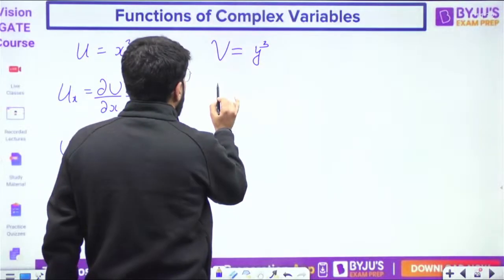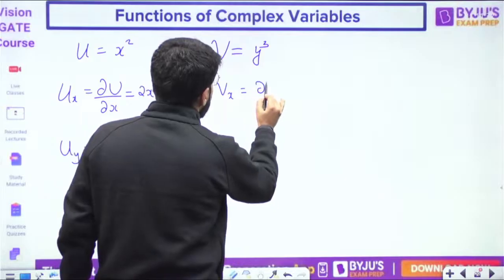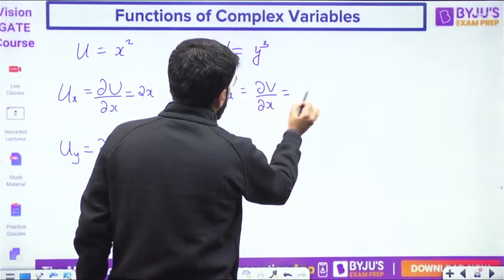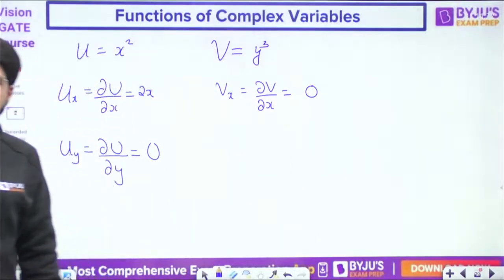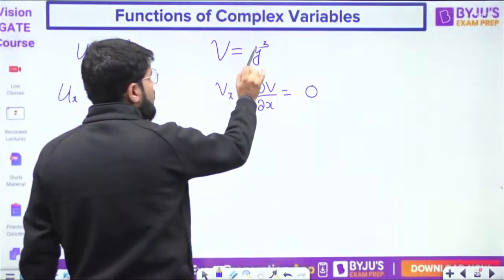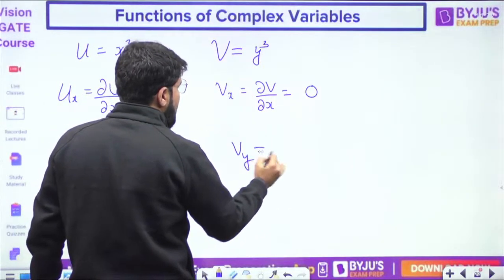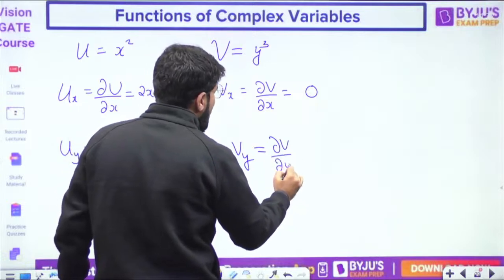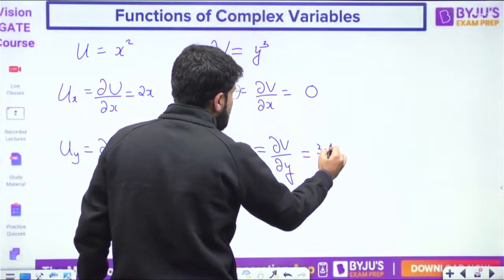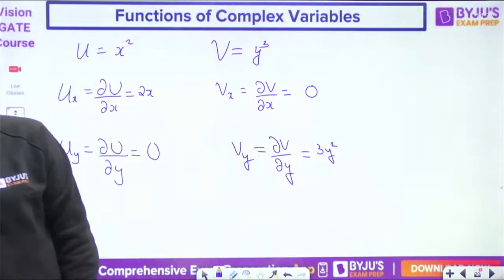Okay, next, what is vx? Vx means del v by del x. Del v by del x will be 0 because you are partially differentiating with x and it is a function of y. Vy, del v by del y, differentiation with y. So y cube differentiation is known as 3y square.